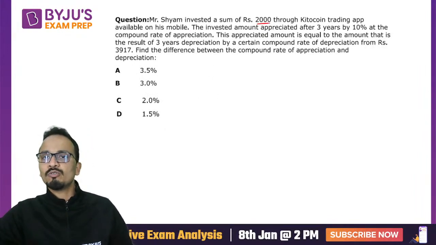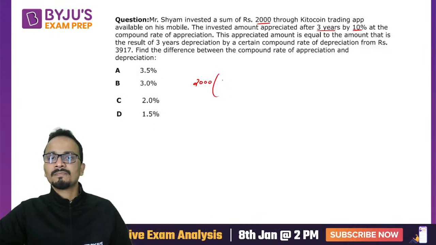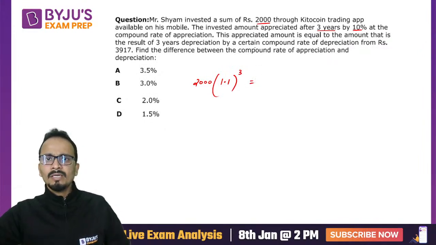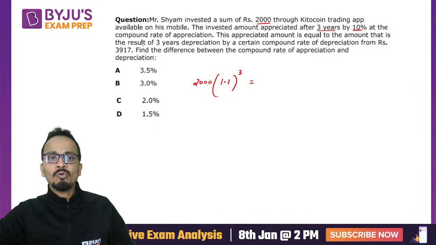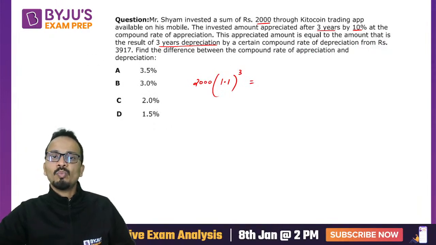Sham invested 2000. Okay, this invested amount grew for 3 years at 10% per annum. So I can say that the final amount will be 2000 bracket 1.1 raised to the power 3, and this appreciated amount is equal to the amount that is the result of 3 years of depreciation by a certain compounded rate of depreciation from 3917.